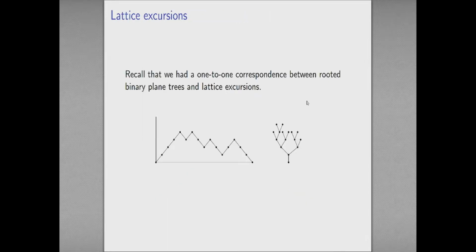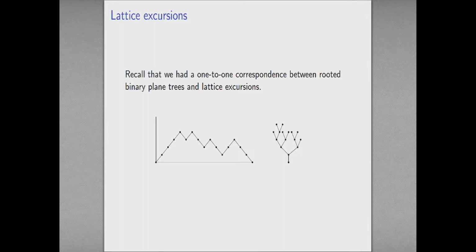Okay, so at the start we had lattice excursions, right? And we were really just thinking about enumeration at that point. But we've now got to the stage where we're picking our random binary rooted plane tree. We're picking our trees uniformly at random, right? Uniformly from the set of possibilities.